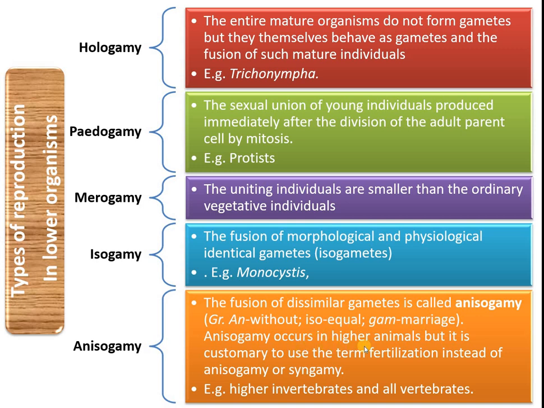Here it occurs in higher organisms. For example, in human beings also, when we see male and female gametes, they are not similar, they are different. It is called anisogamy. So in lower organisms, how does reproduction take place? Hologamy, pedogamy, merogamy, isogamy, and anisogamy.